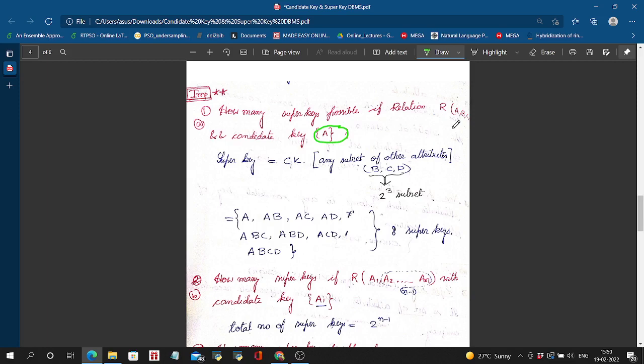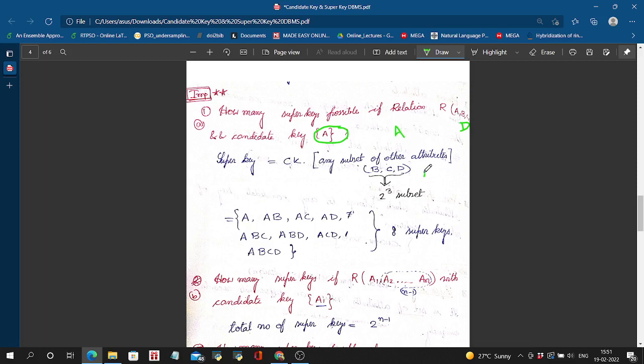Then AD, since D is also there. So A is combined with D. Two attributes done. Then ABC, ABD, ACD, ABCD. So we can say that here A, B, C, D are a total of 4 attributes, and the candidate key is of one attribute, that is A.